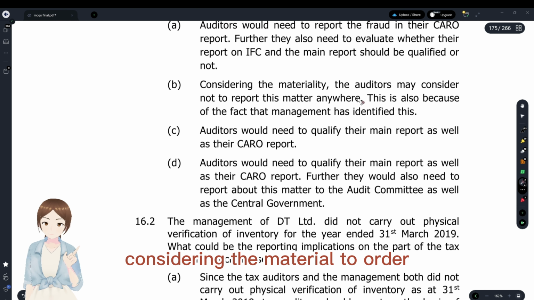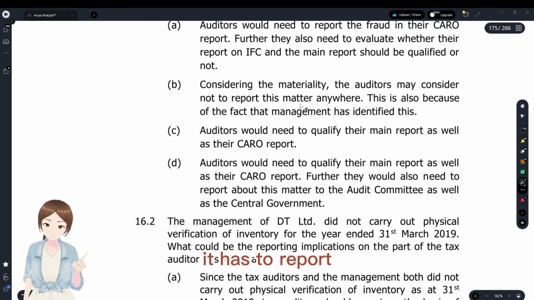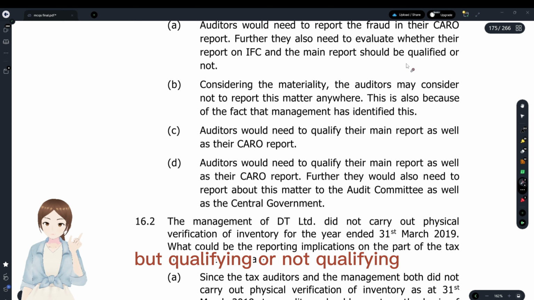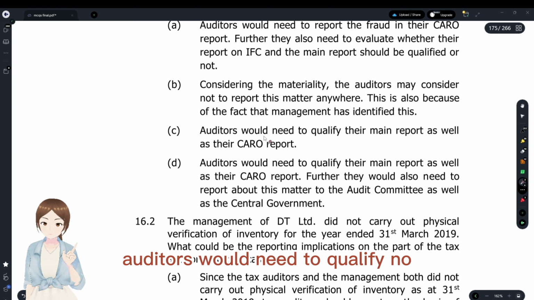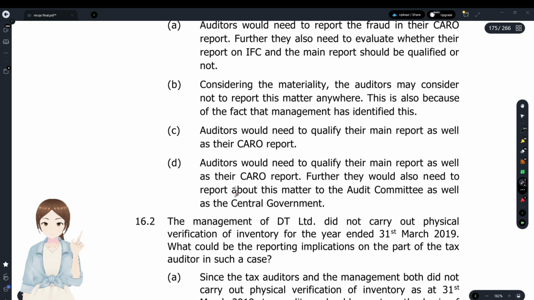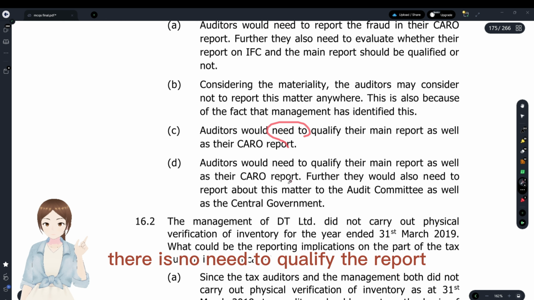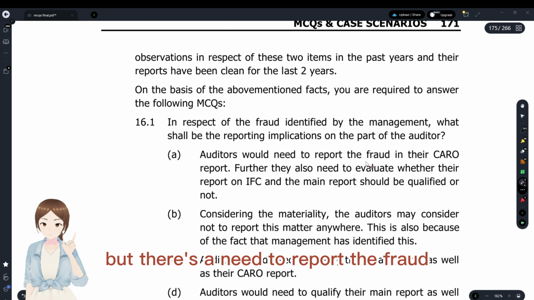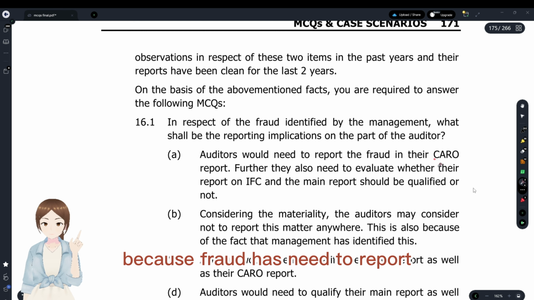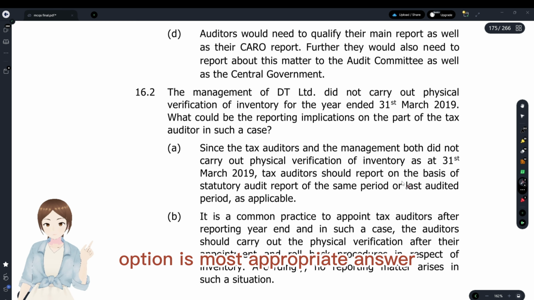Second thing, considering the materiality, the auditor may consider not to report. No, if it's a fraud, he has to report. But qualifying or not qualifying the audit report depends upon the materiality. Auditors would need to qualify their main report? There is no need to qualify the report, but there is a need to report the fraud. Qualification depends upon the materiality. Option A is the most appropriate answer.